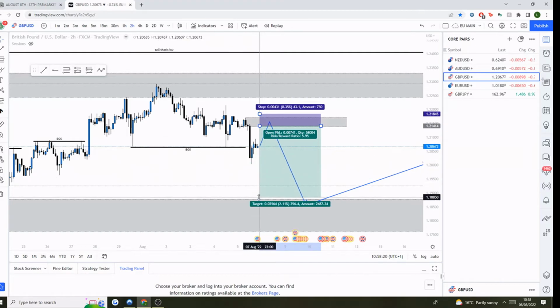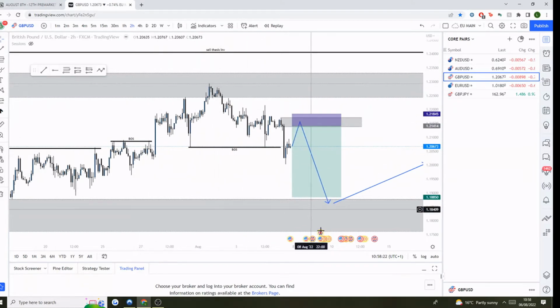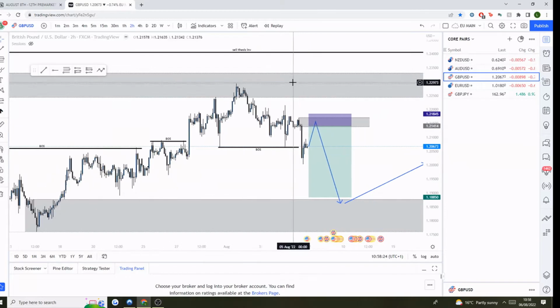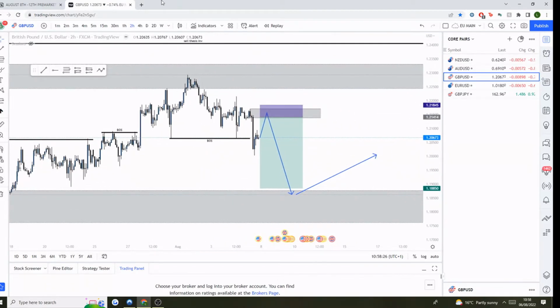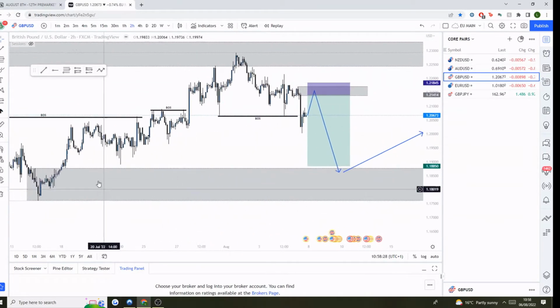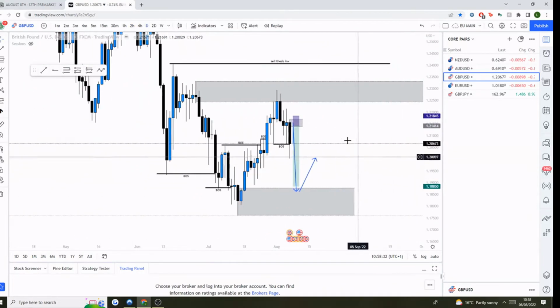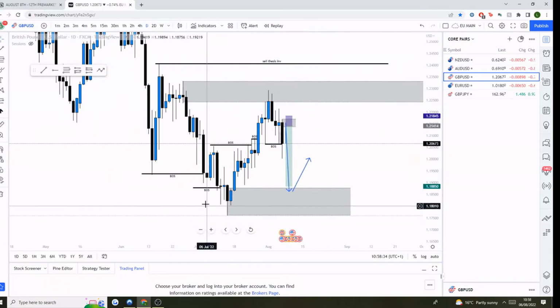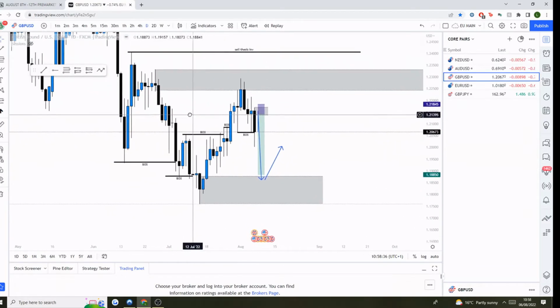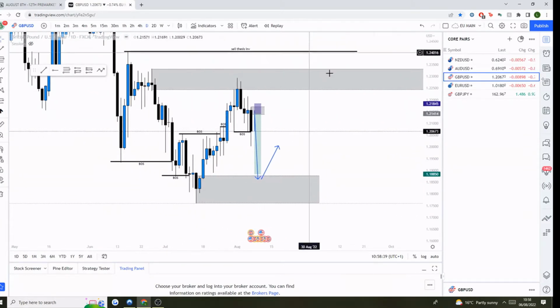So the first thing I'm looking at this week on GU is the bearish continuation away from this daily point of interest. And with that, I'll be looking to target the bullish daily point of interest. So what we can see, even though we're in an overall bearish trend, the most recent break of structure on the daily chart is this bullish break of structure. That left behind this bullish order block here, which has clear imbalance there.